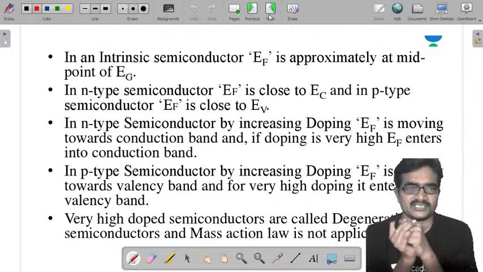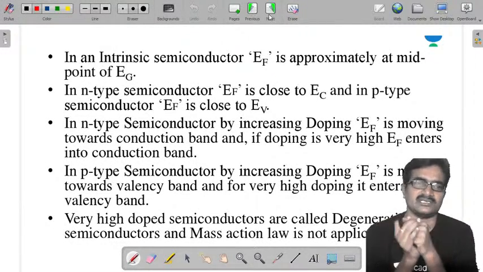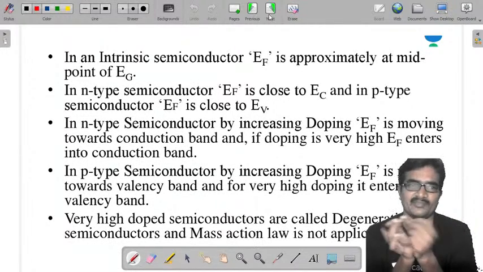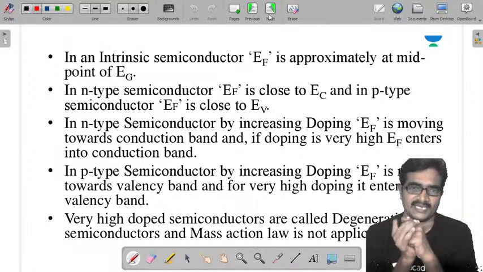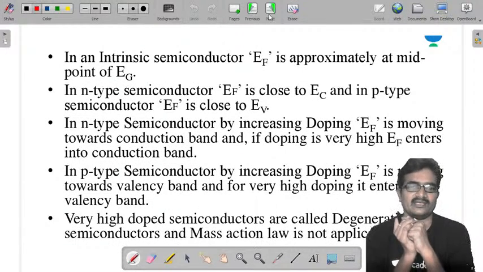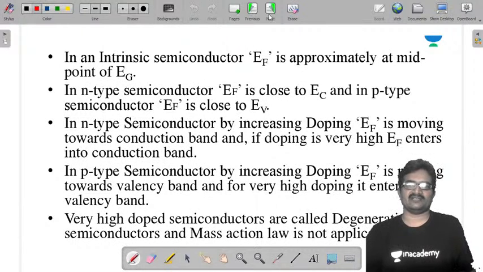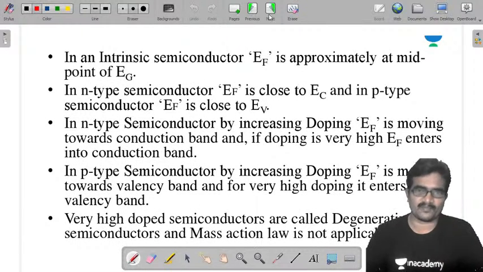By increasing temperature, minority carriers are increasing, and majority carriers are also increasing, but the percentage increment of majority is less compared to the percentage increment of minority. Similarly, we placed different energy levels here on the energy plot.